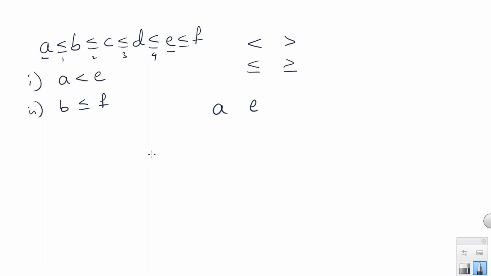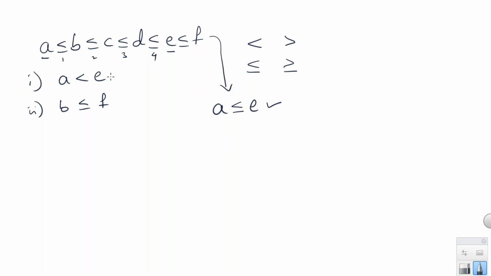All the four symbols are same. If all the four symbols are same between A and E, then the answer should be A is less than or equal to E, because I have only less than or equal to between A and E. Right? So A less than or equal to E is the actual conclusion according to the statement.